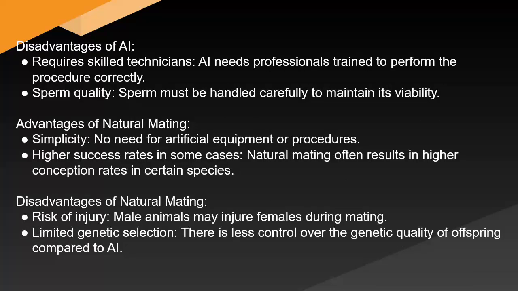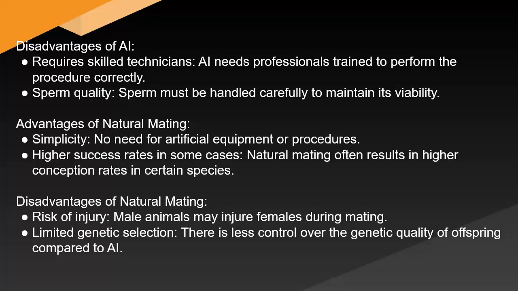Disadvantages of AI: requires skilled technicians. AI needs professionals trained to perform the procedure correctly. Sperm quality. Sperm must be handled carefully to maintain its viability. Advantages of natural mating: simplicity. No need for artificial equipment or procedures. High success rates in some cases. Natural mating often results in higher conception rates in certain species.